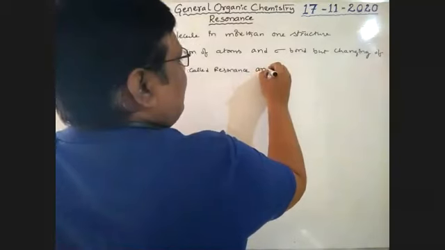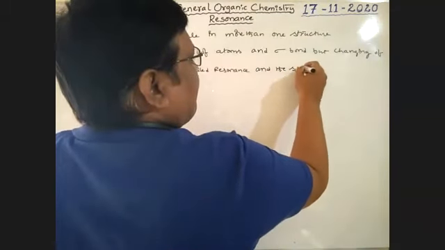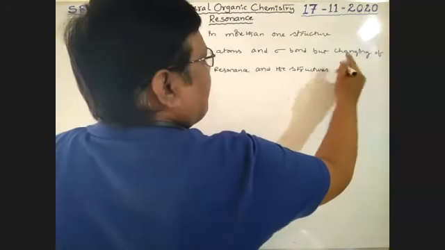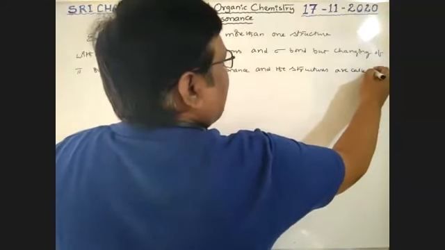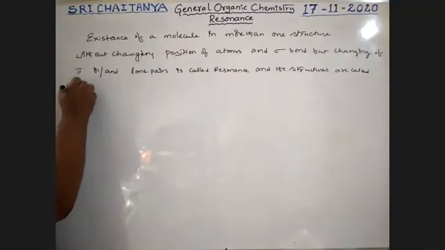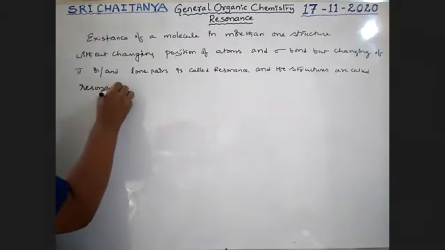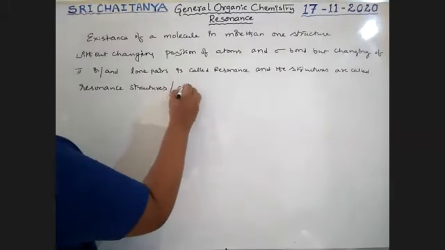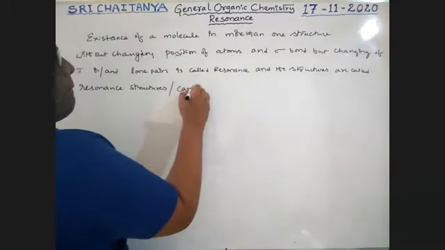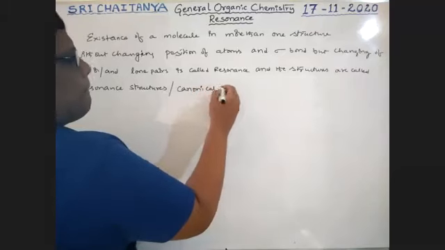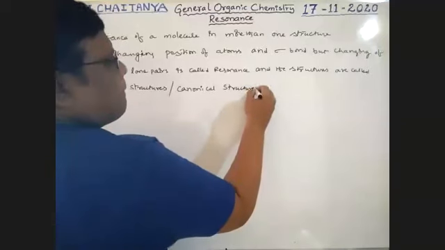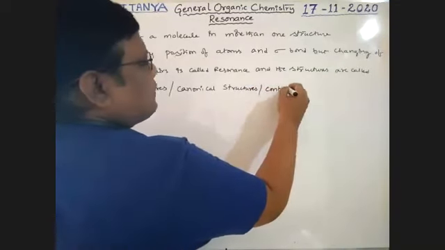And the structures are called resonating structures, resonance structures, or canonical structures, or contributing structures.